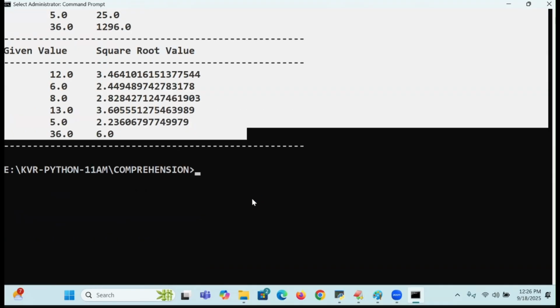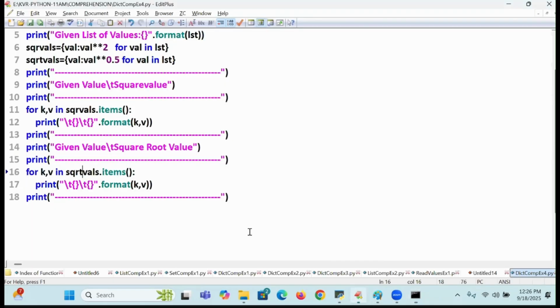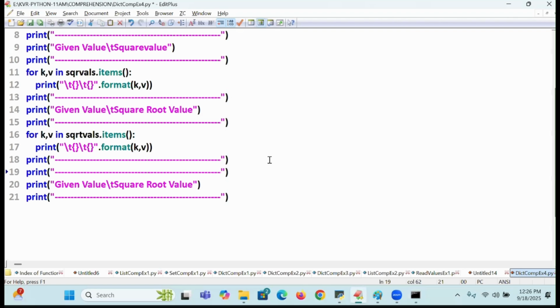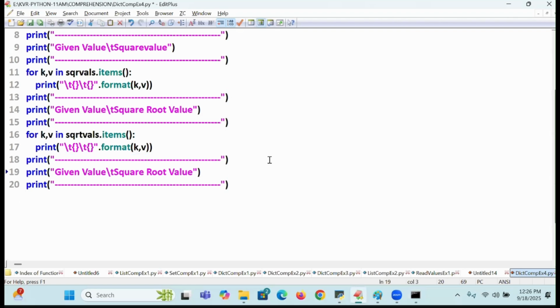How do you print? If you are a great student, you will answer it. Given value, square value, and then square root value. I will write it again: this is the square value, square root value. Three things are there. How do you print it? That is my question here.